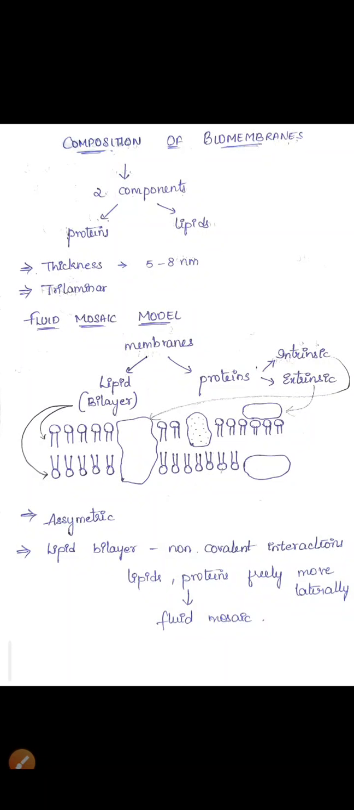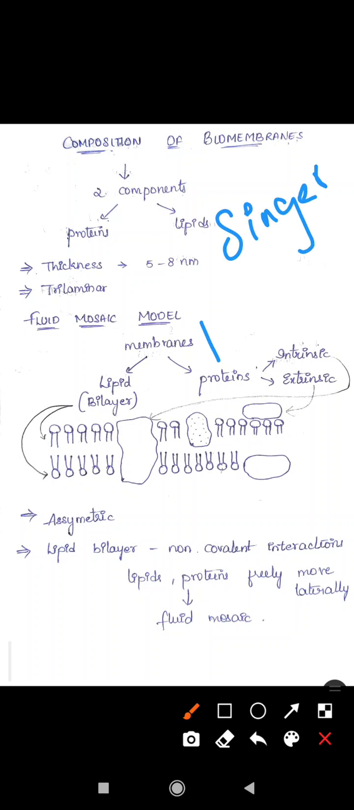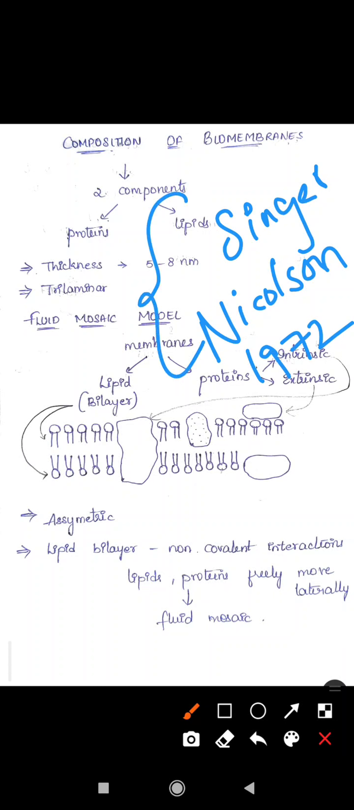Fluid mosaic model is the model given to explain the composition of biomembranes. This model was given by two scientists, Singer and Nicholson, in 1972. These two scientists together proposed the model for explaining the composition of biomembranes. There are so many models explained, but this model was successful in explaining the composition of biomembranes.